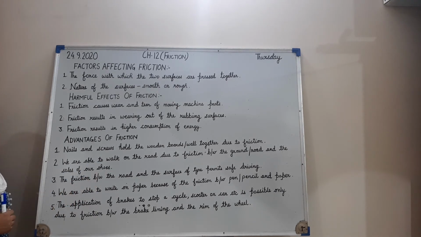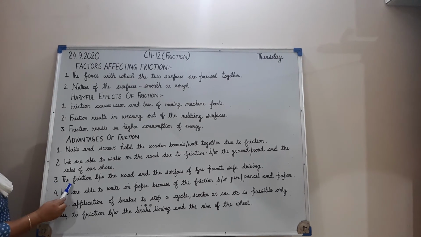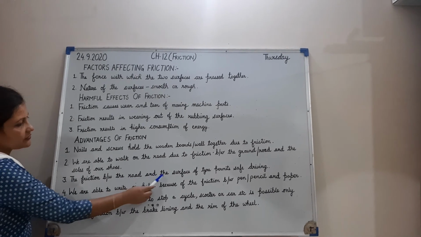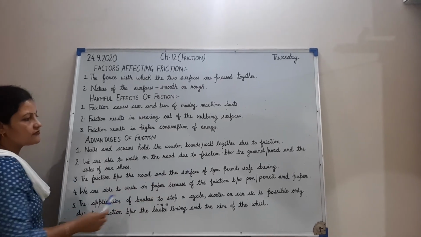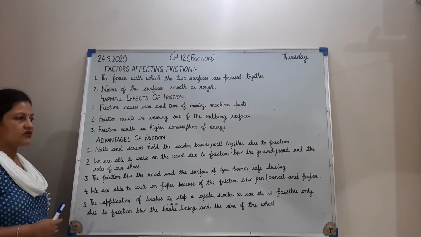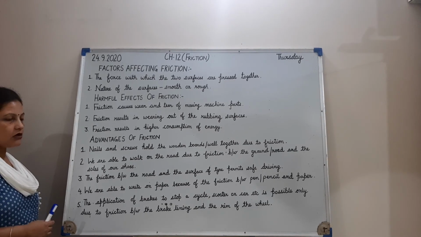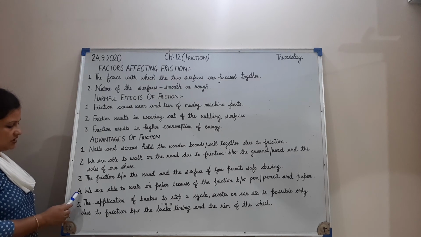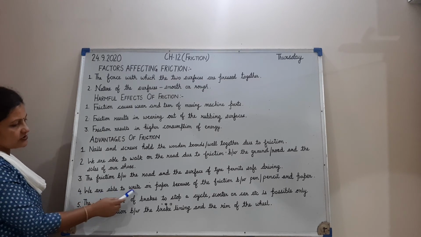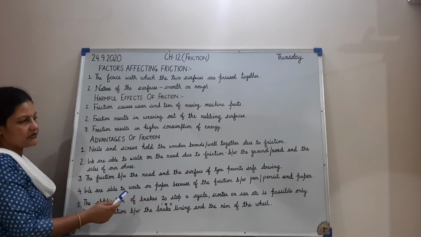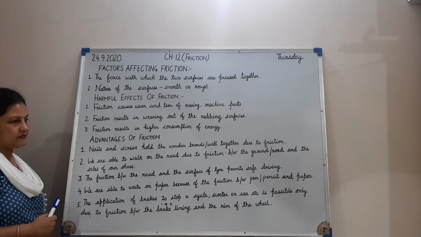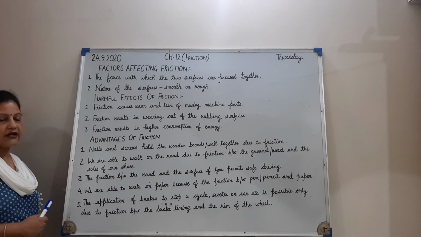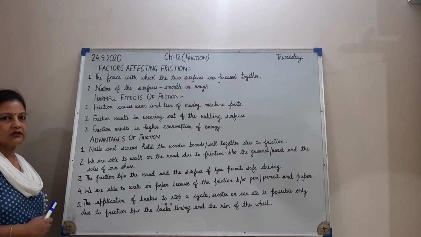If there were no friction, we may slip, we may fall. Third, the friction between the road and the surface of the tire permits safe driving. It means that if there were no friction, it would not be possible to stop the moving vehicle. Next, we are able to write on paper because of the friction between the pen or pencil and the paper. This is why it is difficult to write on waxed paper or glazed paper.